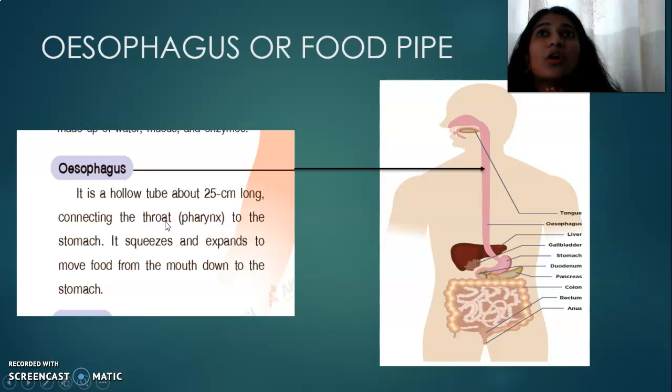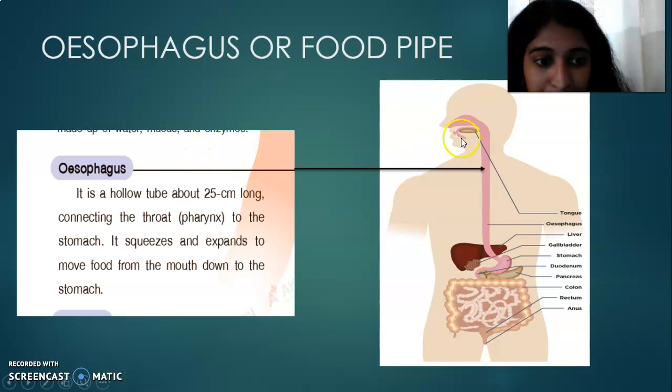We have the throat. The first part of the throat is called the pharynx. You can see here, pharynx. In pharynx, the P is silent, so we call it pharynx. Okay, throat. It starts from the throat, that is the pharynx, to the stomach.